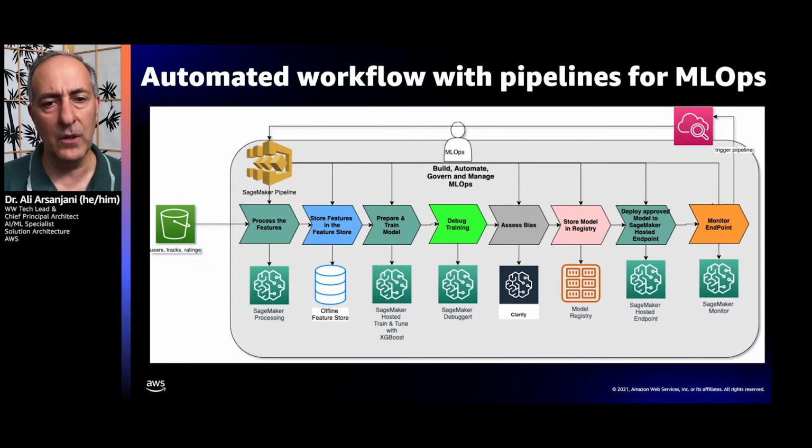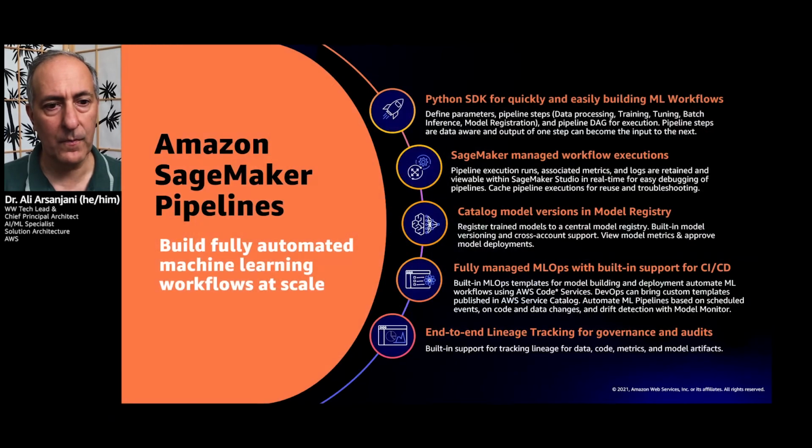So SageMaker Pipelines gives you the ability to create automated workflows for MLOps. We also have other mechanisms like Step Functions and Apache Airflow, managed Airflow, that we can provide you with. SageMaker Pipelines provides you with very specialized, granular level control over this lifecycle. Now let's take a quick look at how that happens.